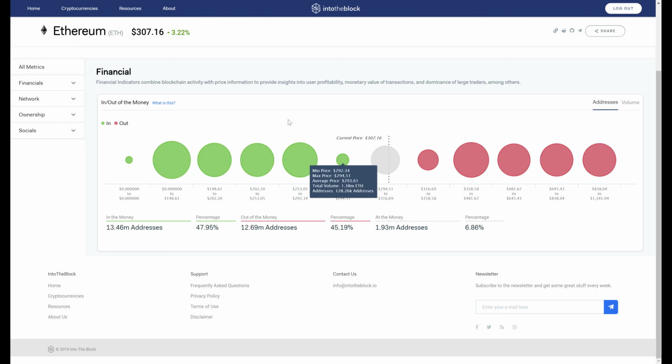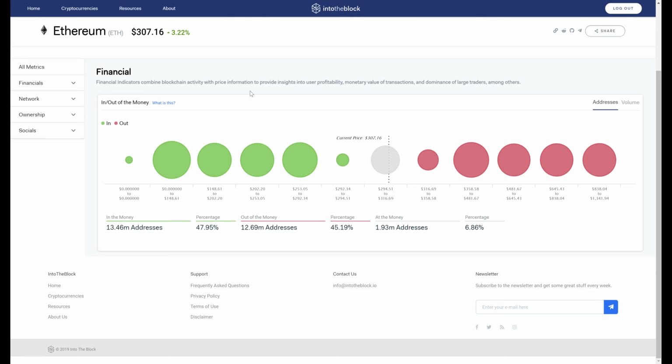and those are the ones you'll see in these green bubbles. Those addresses that have an average price higher than the current price are out of the money because they'd realize a loss if they'd sell today, and are shown in the red bubbles. And finally, the remaining addresses to sum to 100% of holders are at around break even, which we call the at the money addresses, and are represented by this gray bubble.